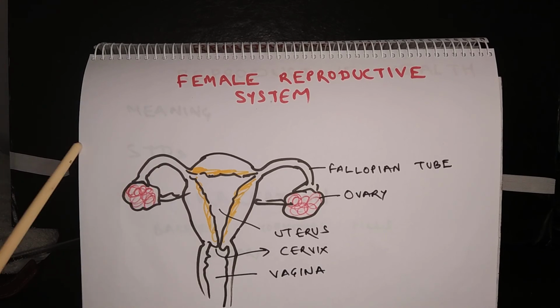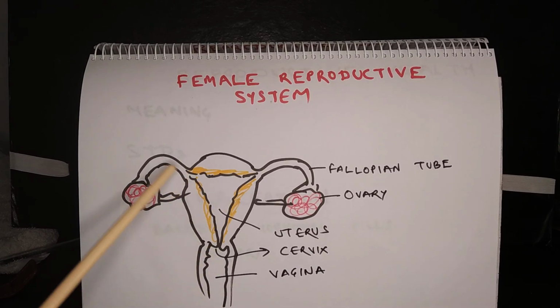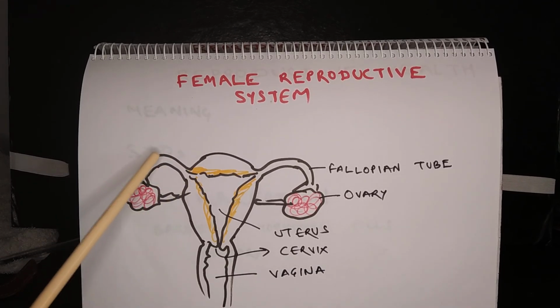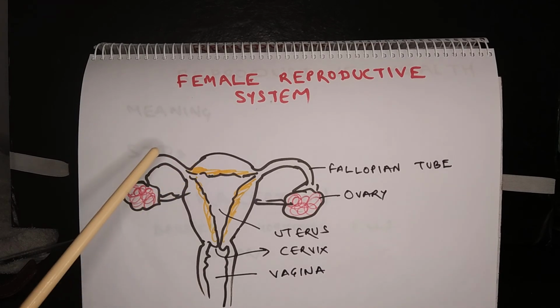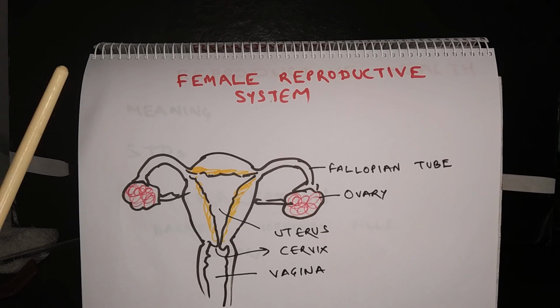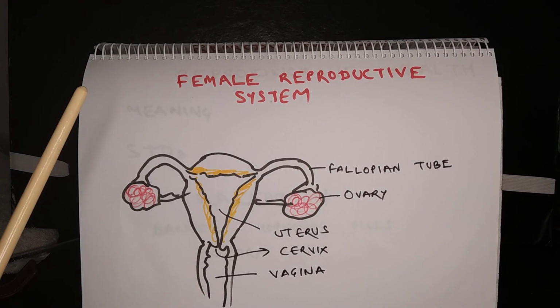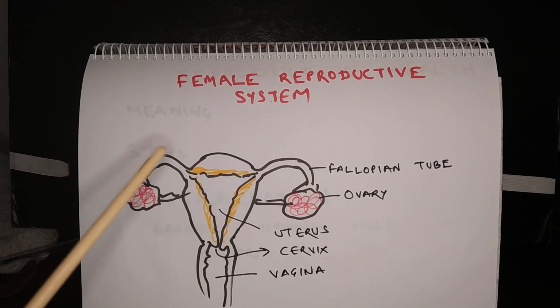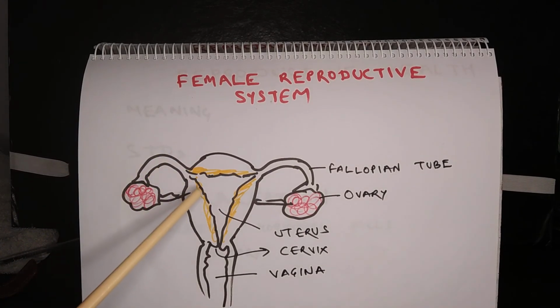So after the mating, what happens? The sperms travel through vagina to reach the uterus, and finally they reach the fallopian tube, where one of the sperms may be successful in fertilizing the egg. Okay. So once the fertilization happens, the zygote undergoes many rounds of cellular division to form a ball of cells. After that, the ball of cells comes down to the uterus and gets attached to the wall of the uterus. So this process is called implantation.